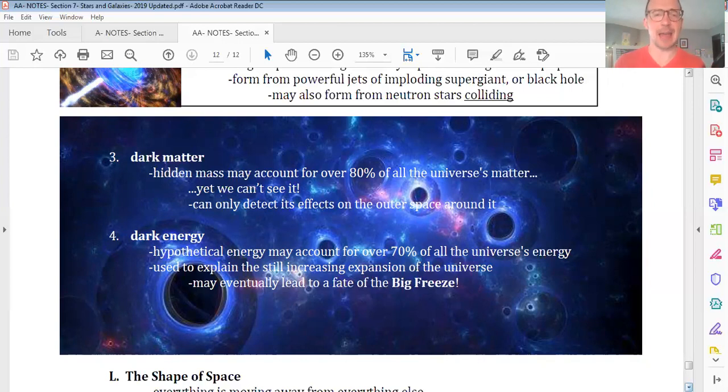In contrast to that, we have what is called dark energy. Now, in a way, this was actually inadvertently first predicted by Albert Einstein in what he considered one of the biggest mistakes of his career, but it's actually come back around and it might actually be real. So when Einstein really started to explore the implications for his general relativity, he realized that according to his equations, the universe should not be static. It should either be expanding or it should be contracting. And Einstein did not like that very much at all.